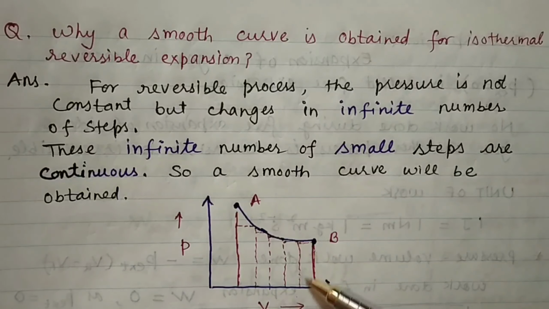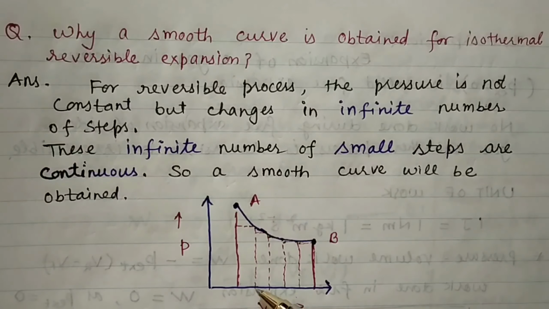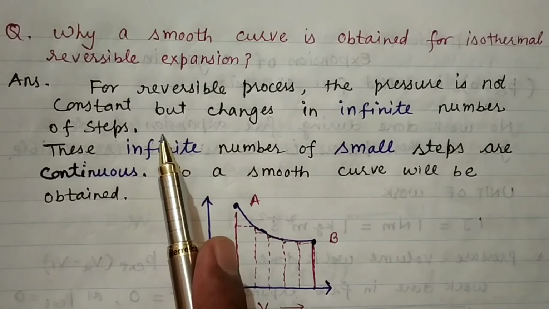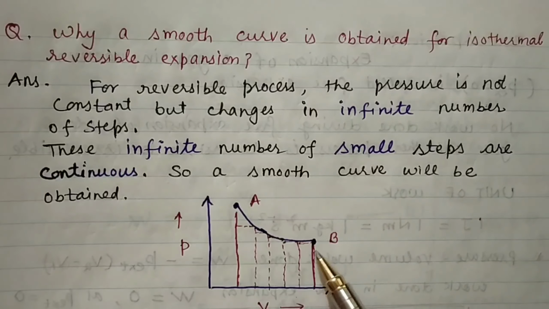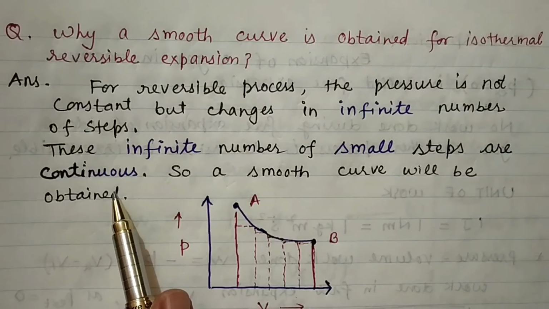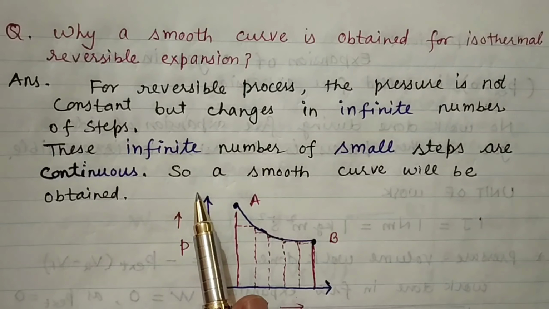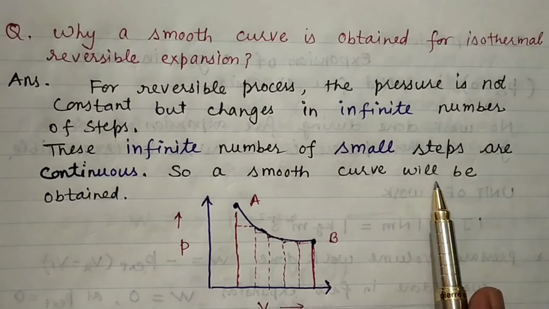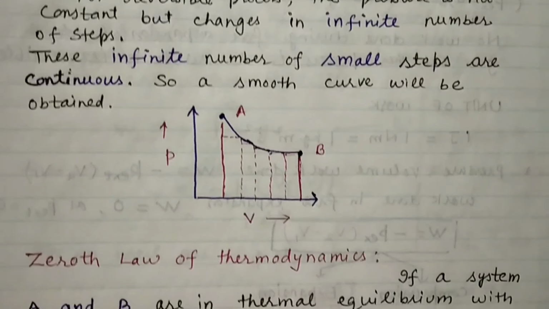The pressure changes gradually, and these infinite number of small steps are continuous. That's why we get the smooth curve. So this is the answer to that question.